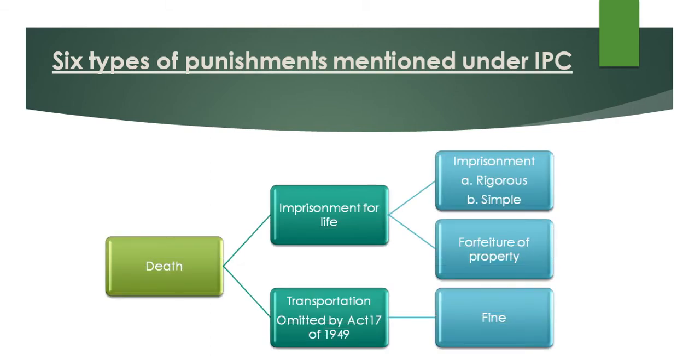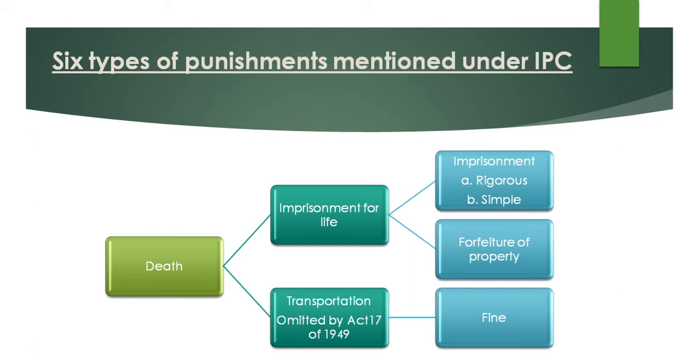First is death punishment, second is imprisonment for life, third is transportation for life, which has been omitted by the Act of 1949. Fourth is imprisonment, which can be rigorous or simple. Fifth is forfeiture of property, and sixth is fine. So these are the types of punishment mentioned under the IPC.